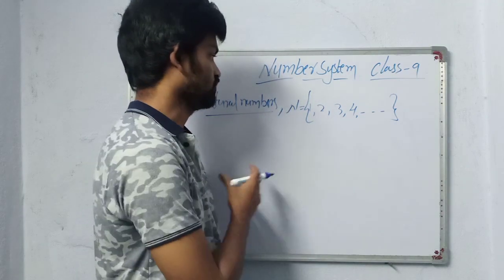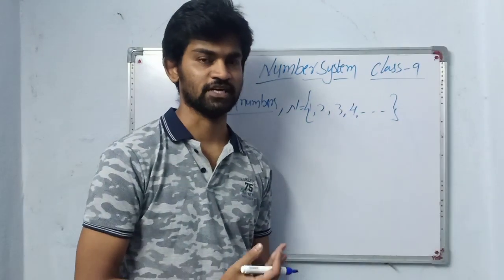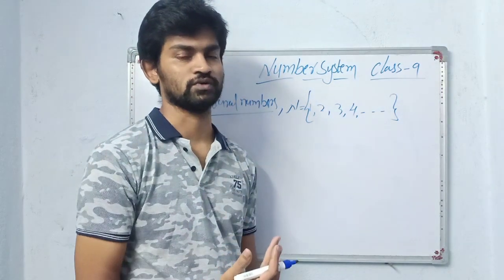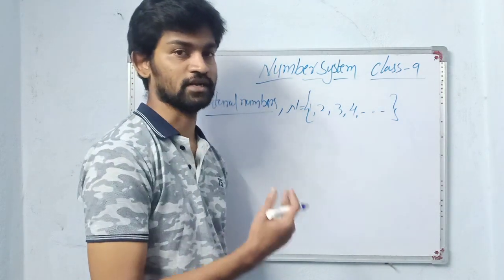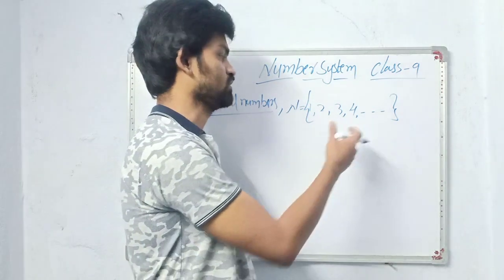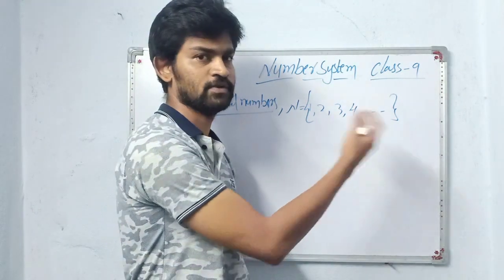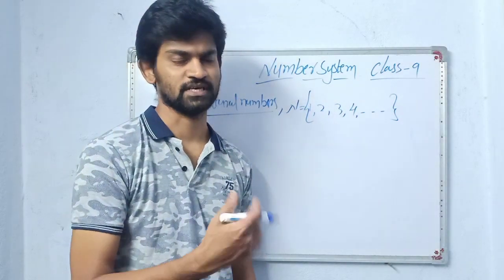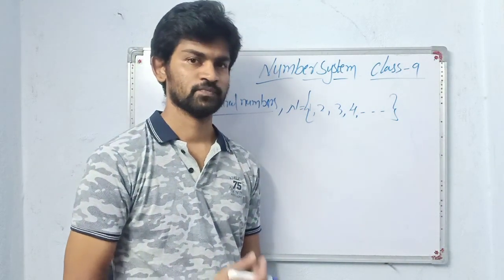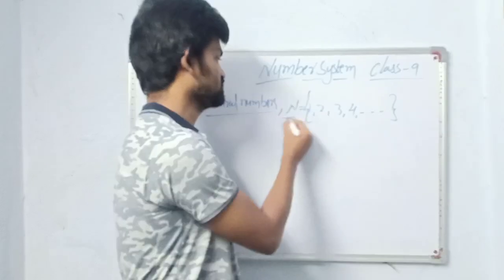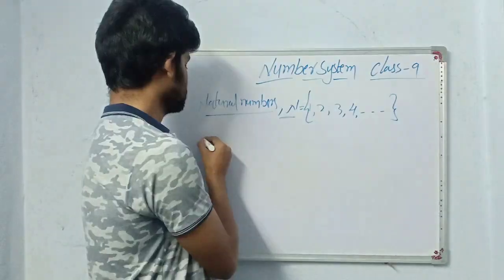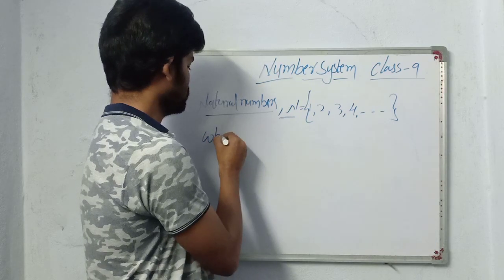One more time, the definition of natural numbers: the numbers which we use to count, or the set of numbers which start from 1, are called natural numbers. Natural numbers are also called counting numbers. Natural numbers are denoted with N. Next, whole numbers.